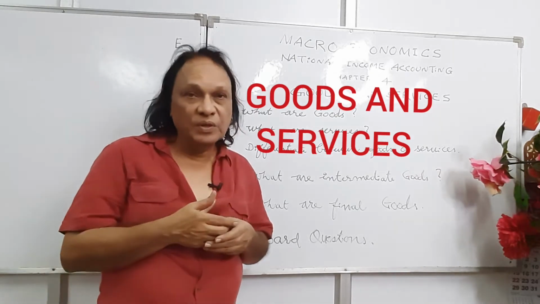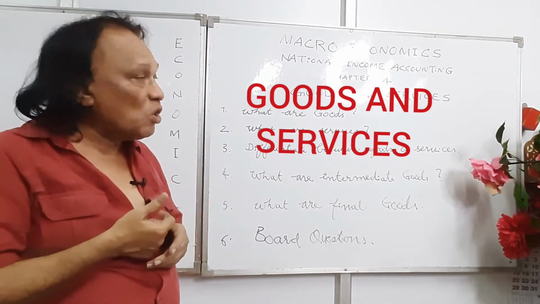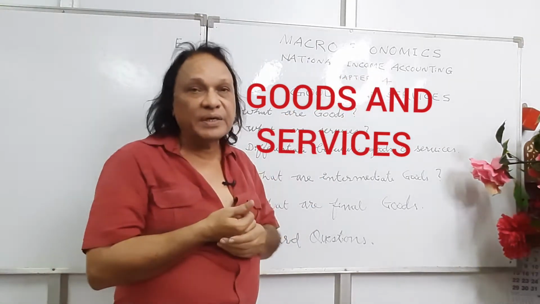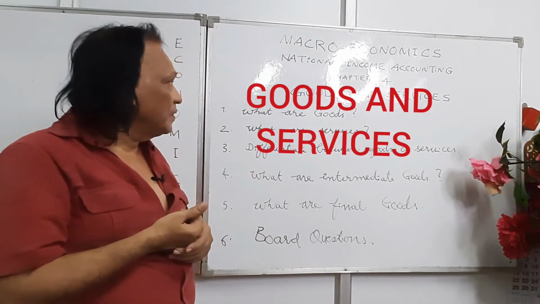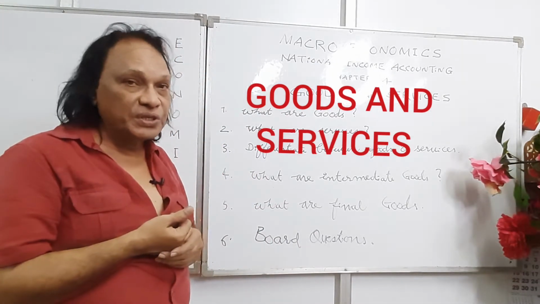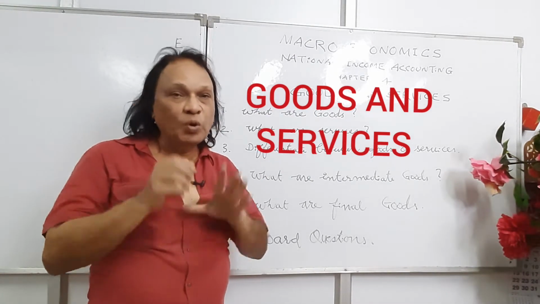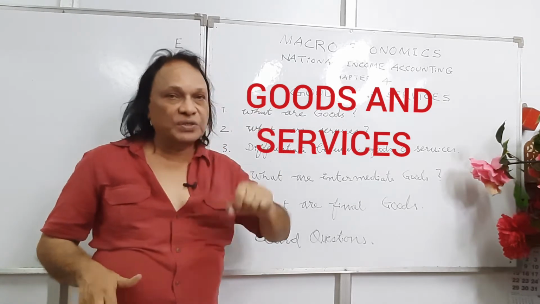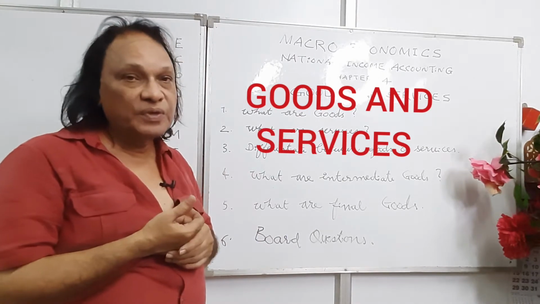Today we will be covering macroeconomics, national income accounting, chapter number 4, goods and services. As usual, we'll be covering 5 topics or 5 questions. What are these 5 questions?